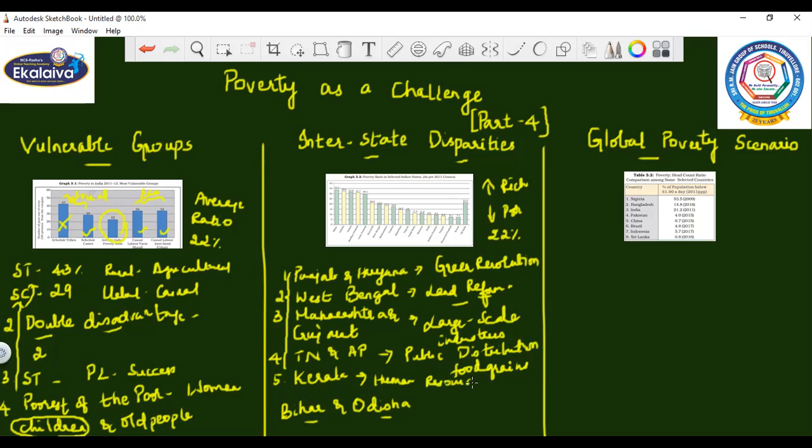With this human resource, they were able to overcome their poverty level. So, what did they actually do to develop themselves? They took education and healthcare as their main mantra, and they made it more successful. Even in Bihar and Odisha, the government is trying very hard to overcome it, children. We think that they will be successful in it.